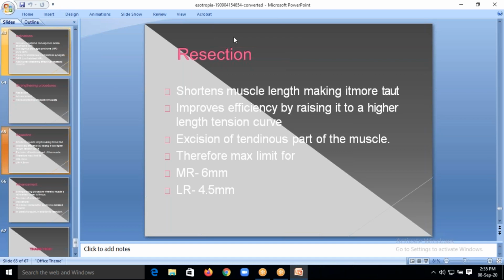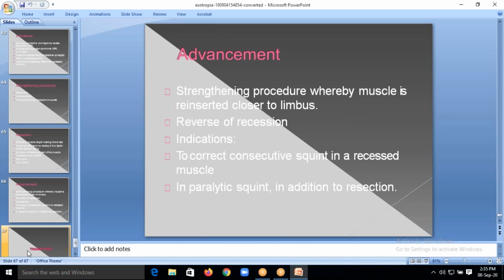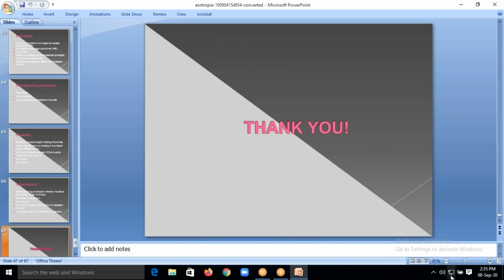We are cutting the muscle. In recession, we are not cutting the muscle. We are repositioning the muscle. But in resection, we are cutting the muscle. Okay. So this is all about esotropia.